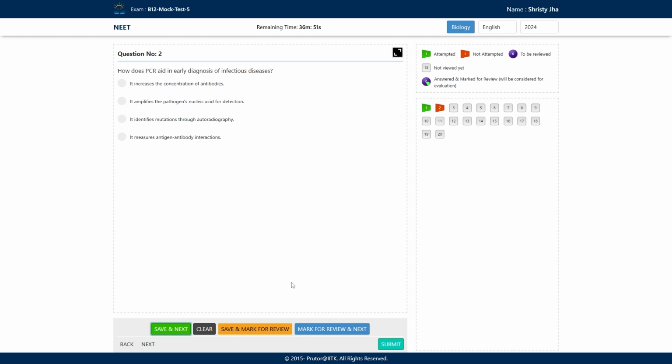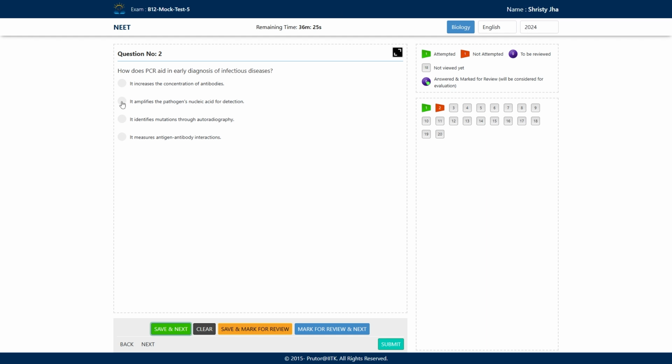We all know what PCR actually does. PCR will amplify the number of nucleic acids, that could be DNA or RNA. Here it can amplify the nucleic acid of the pathogens, the infection-causing organisms, that is RNA or DNA, for detection.